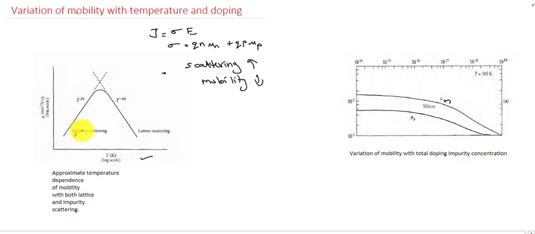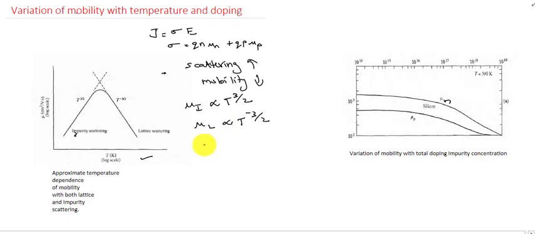Also, this mu I, the impurity scattering mobility, is proportional to T raised to 3 by 2, and the lattice scattering mobility mu L is proportional to T raised to minus 3 by 2.